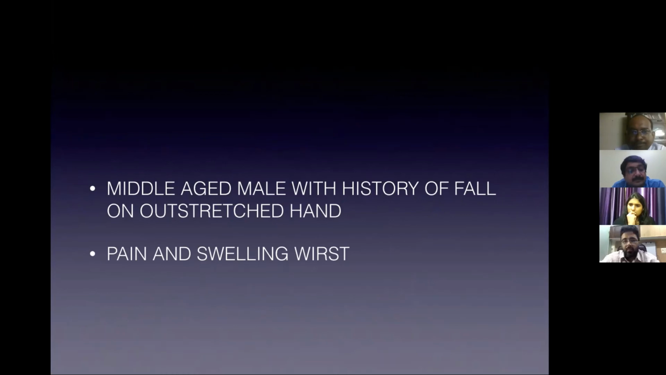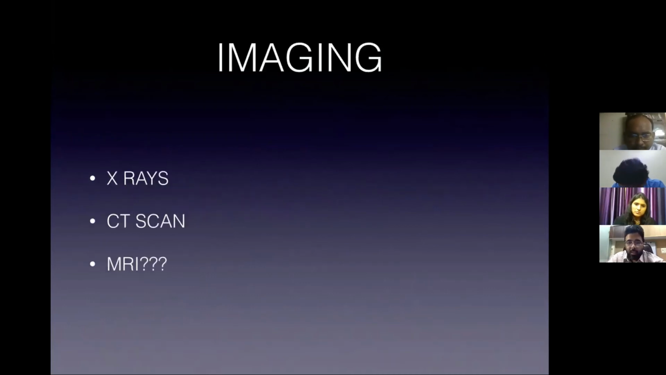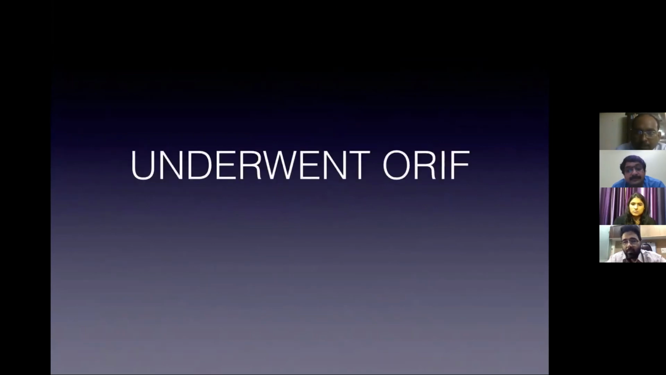Okay, thank you, sir. So the next case is a middle-aged man with a history of fall over an outstretched hand, presented with pain and swelling of the wrist. Then again, diagnostic imaging would be referred to Dr. Amit Sahu. X-rays we usually do, but we ask for a specialized scan. So the patient had a previous X-ray, and I think you both saw the X-ray and advised a CT scan. So I'll just show you the CT of that patient.